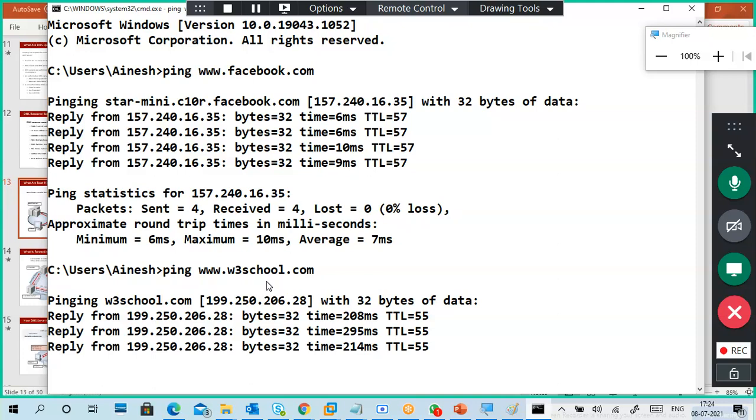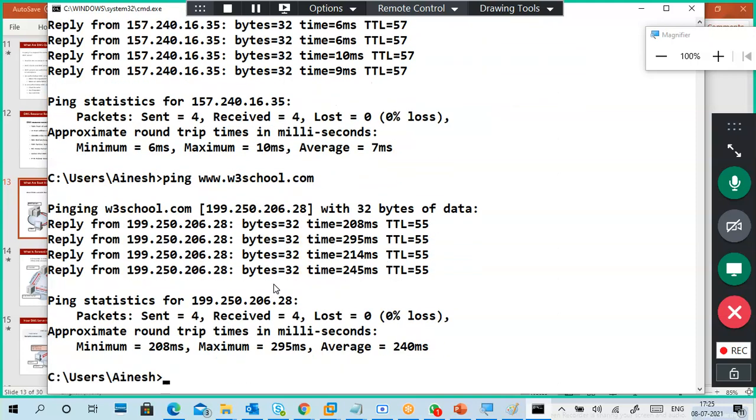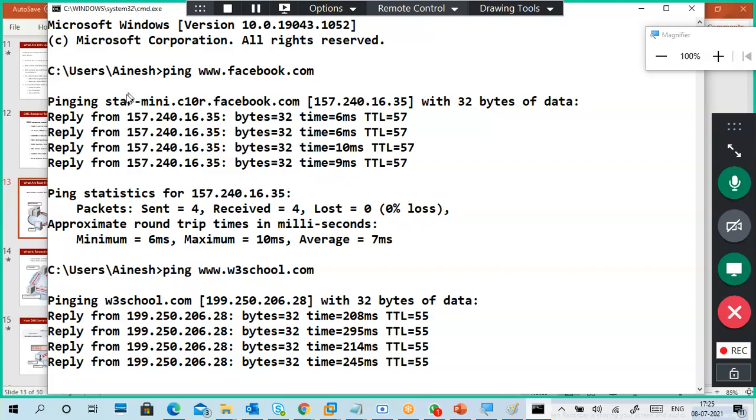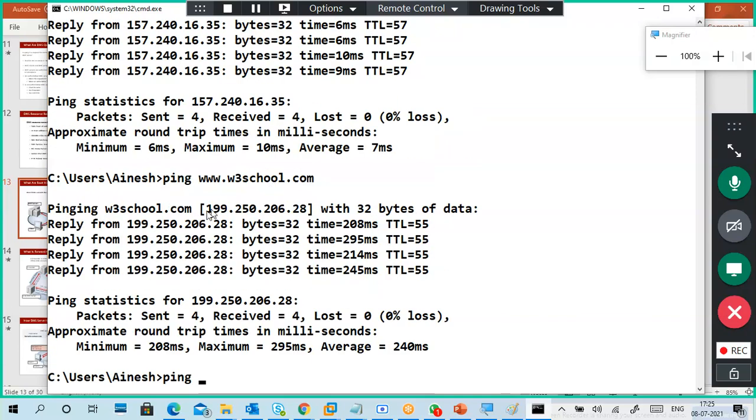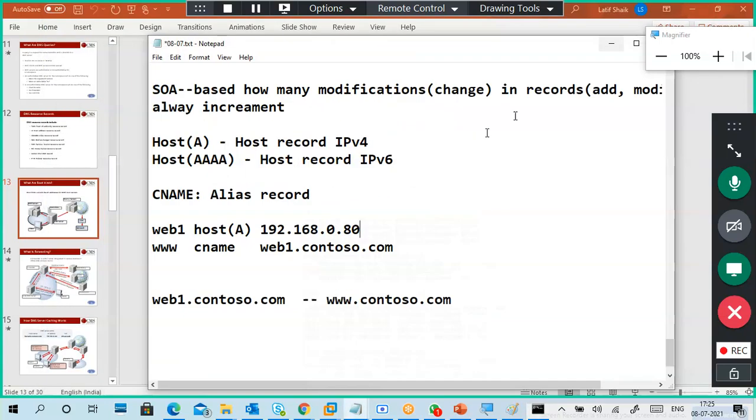It is straightforward w3schools.com only. Depending on the website, the reply will differ. Sometimes it will show like this, sometimes like this only. Google.com it will show directly. Why? Because even if the host name is different, they will hide it. There are a lot of DNS things there.